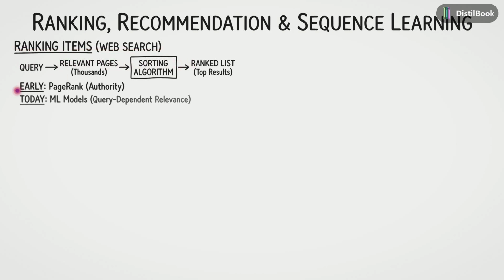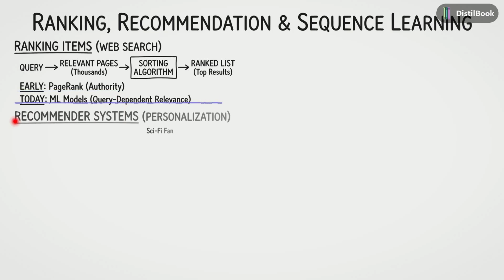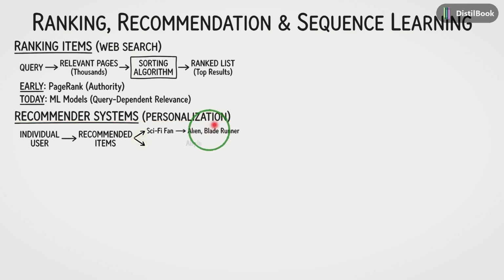Early approaches, like Google's PageRank, scored pages based on general authority. Today, however, we use sophisticated machine learning models that calculate relevance scores dependent on your specific query. Closely related to this are recommender systems, which focus heavily on personalization. Here, the system takes an individual user and maps them to recommended items. For example, the system learns to suggest different content based on your profile, recommending Alien or Blade Runner if you are a sci-fi fan versus Airplane or Monty Python if you prefer comedy.